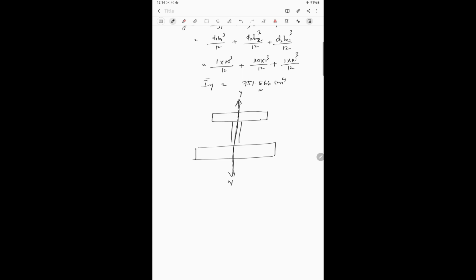So the centroid of this figure will lie on this y-axis, and the centroid of this one will lie on the same line. So that is why we have not used the shifting formula.